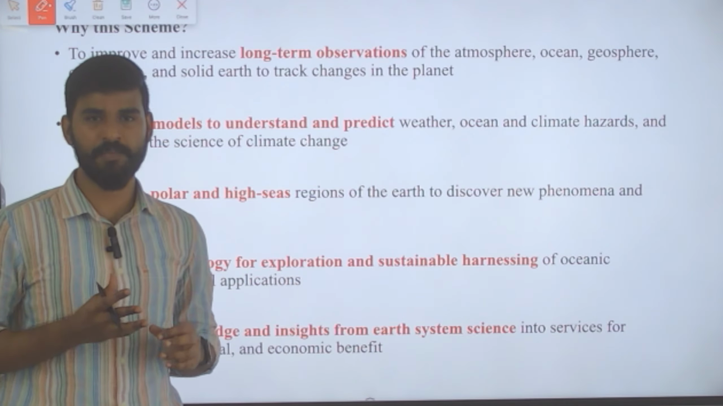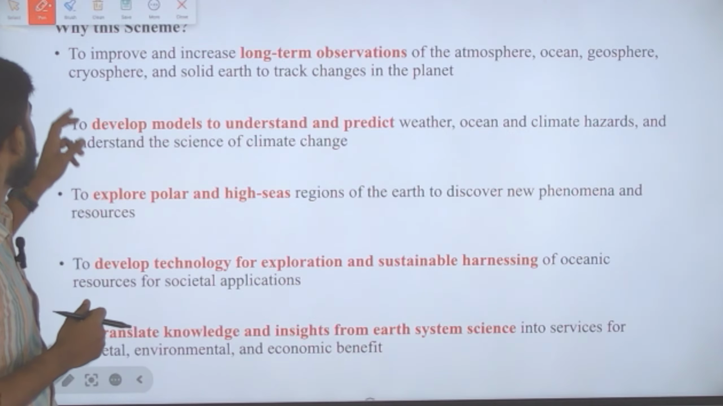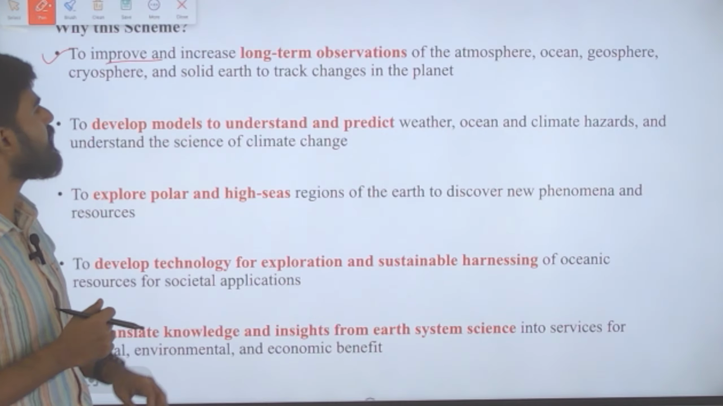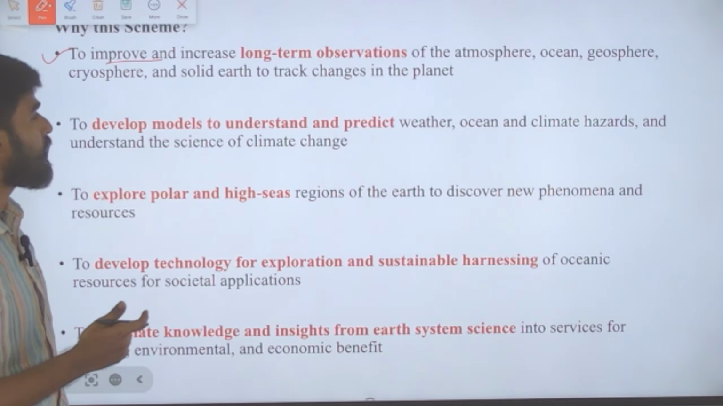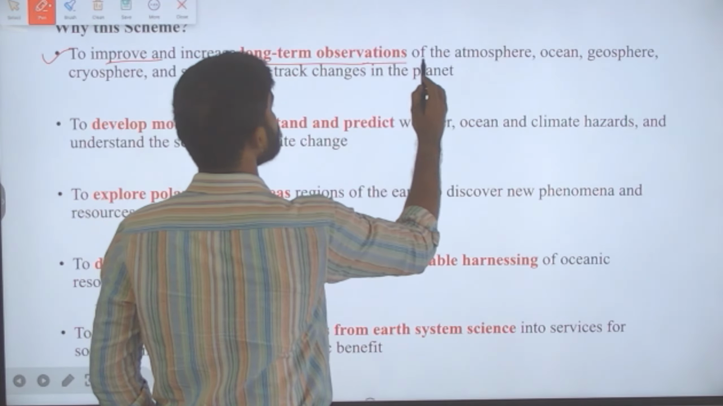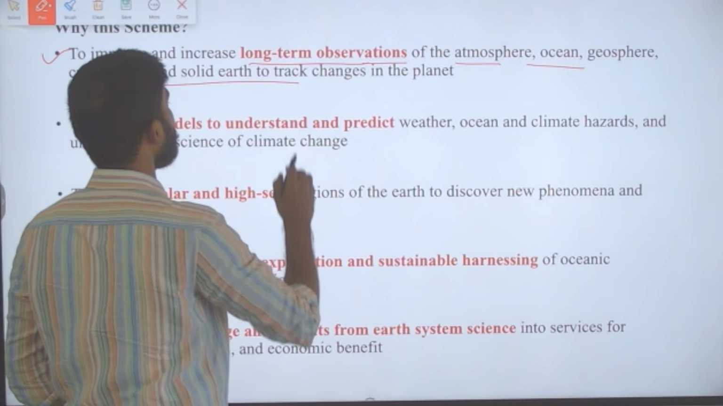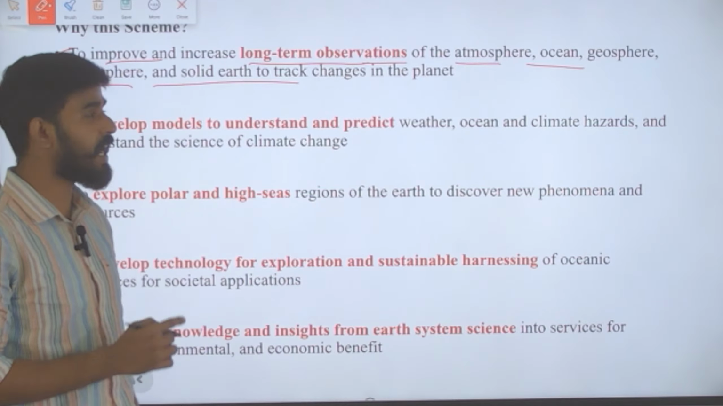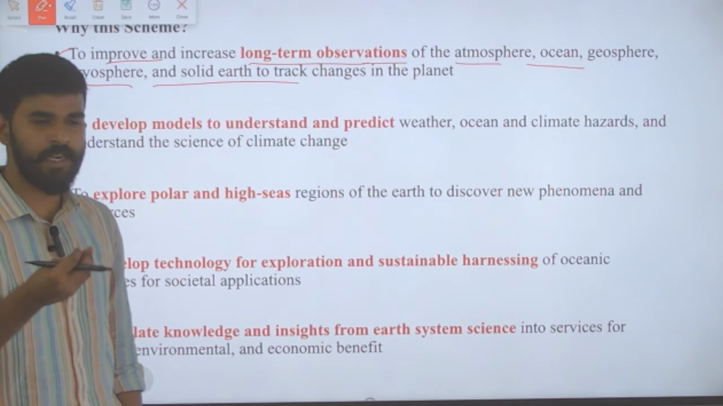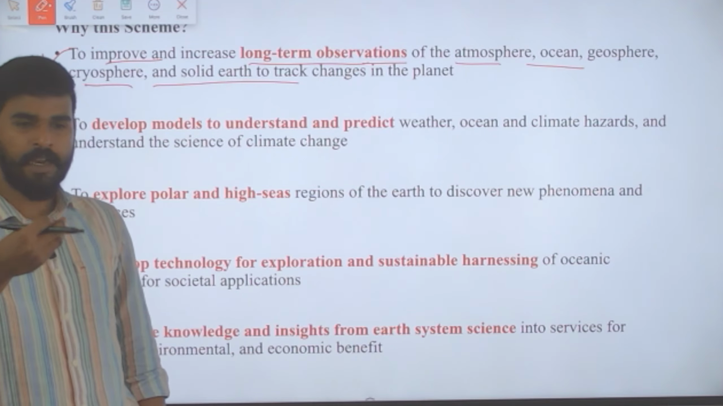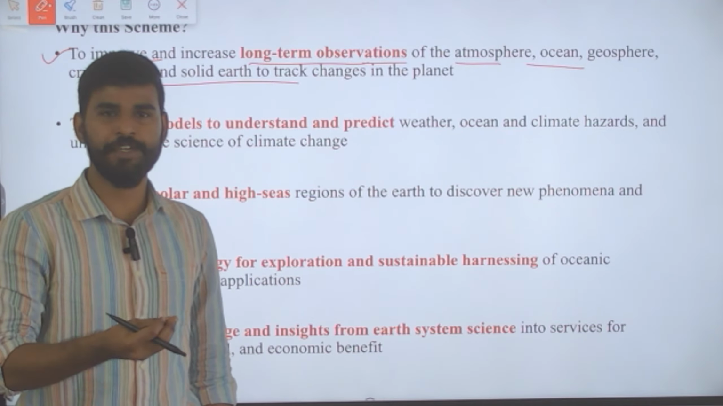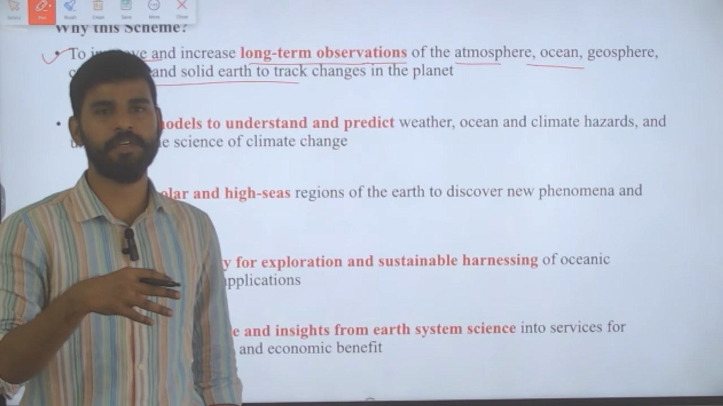That is the Prithvi Vigyan scheme created. This is to improve and increase long-term observations. So we need long-term observations of atmosphere, ocean, geosphere, cryosphere and solid earth to track the changes in the planet. Only when we know the planet better can we address the issues in the planet. So observation here is important.